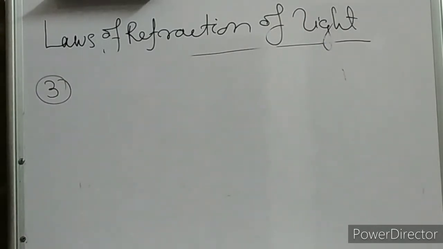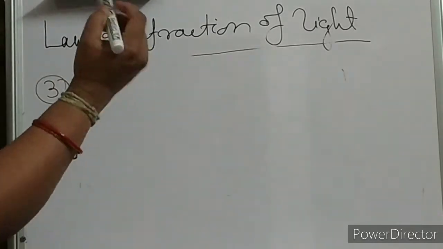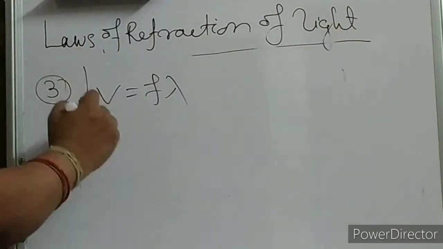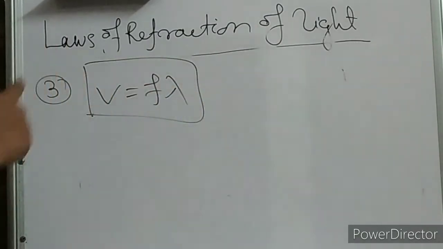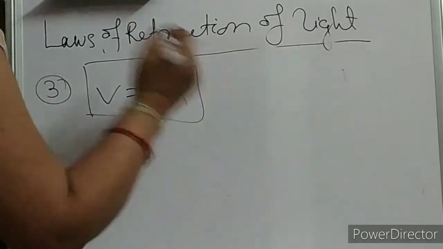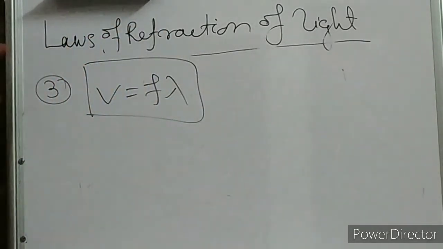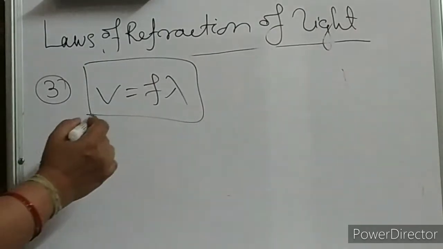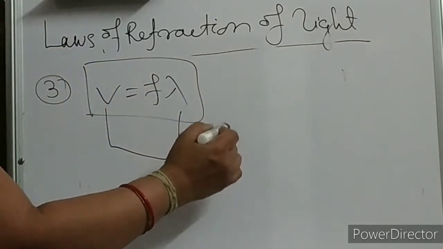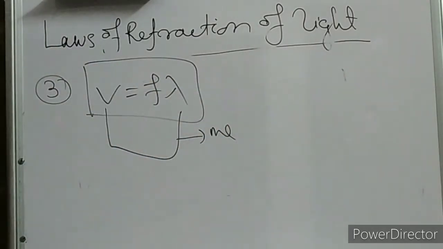In the sound chapter last year, if you have studied sound waves, V is equal to F lambda. I think everybody knows this. V is velocity, F is the frequency of the wave, lambda is the wavelength. You all know, no need to mention. And we all know that velocity and wavelength depend on the medium.